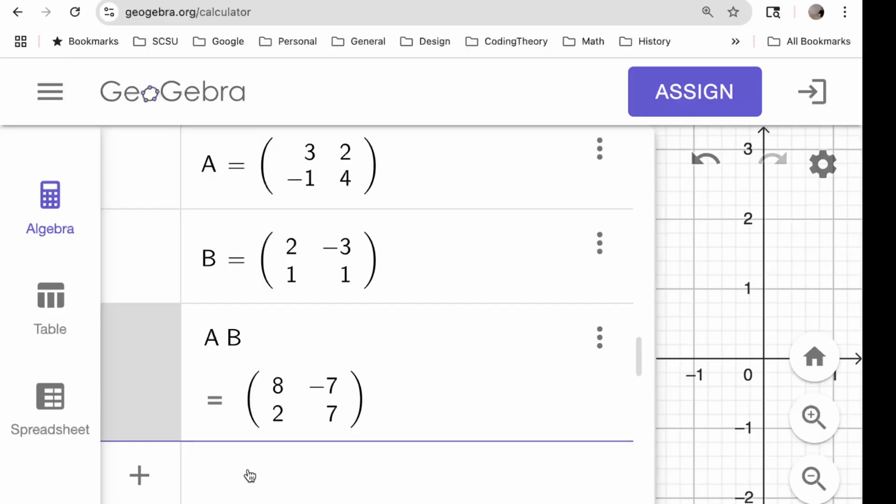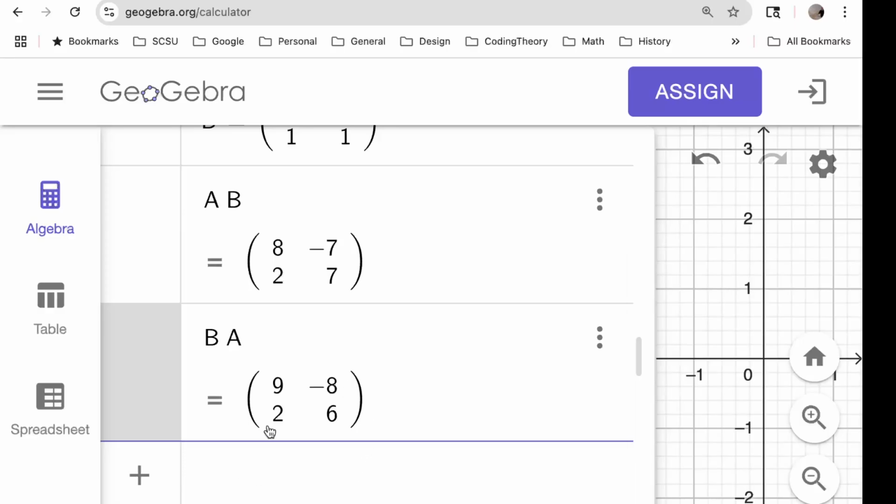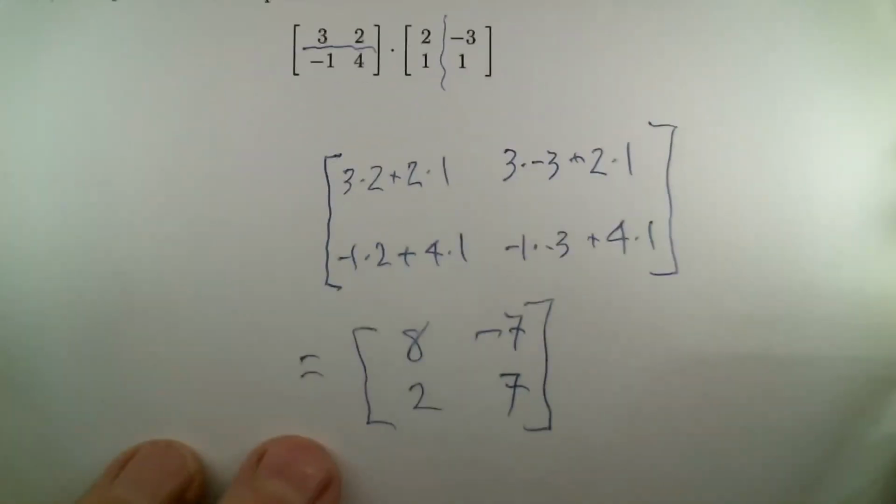I should point out to you, while we've got those entered, that you can do the product the other way around. And it's instructive to see that it doesn't work out. It doesn't have the same result if you get the order wrong. So yeah, watch out for this phenomenon. Matrix multiplication is not commutative. You're so used to A times B equals B times A, but in this world, it's not the case. We verified that, right? Okay.